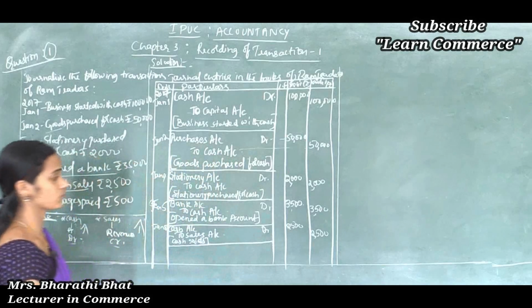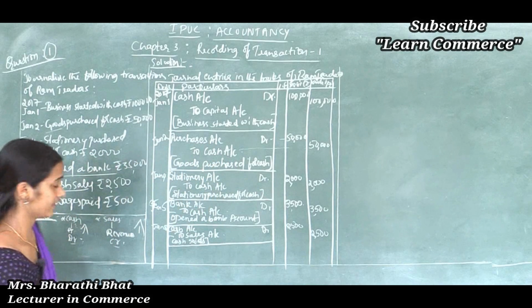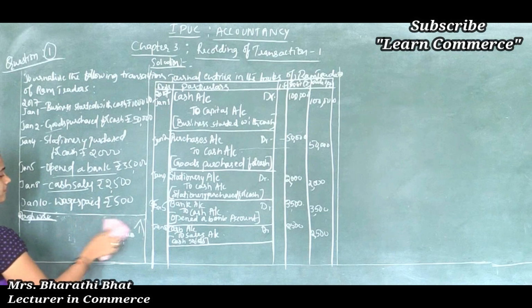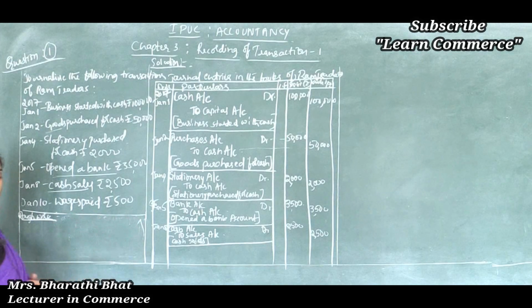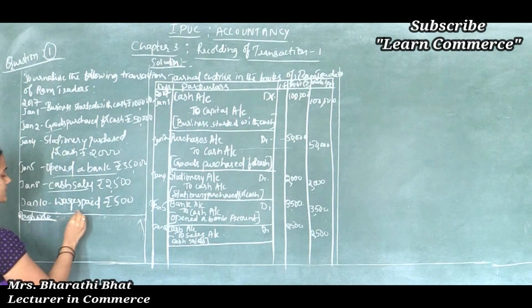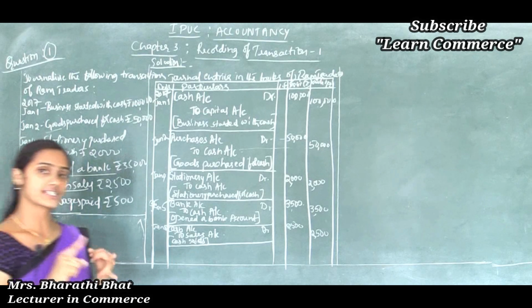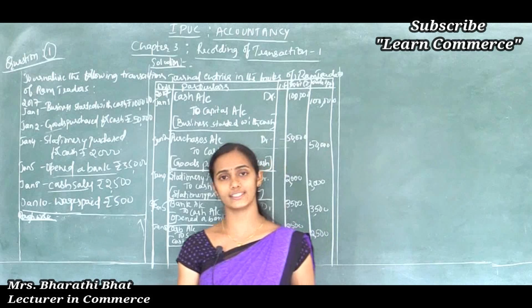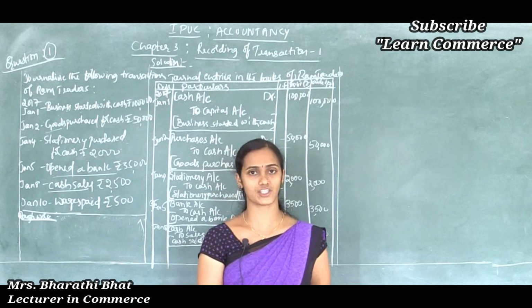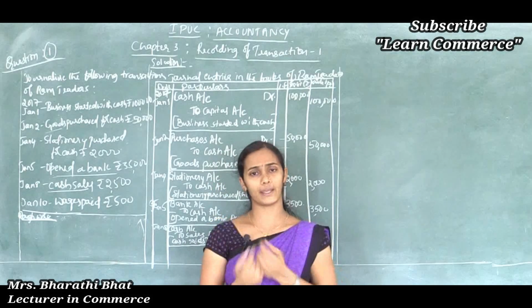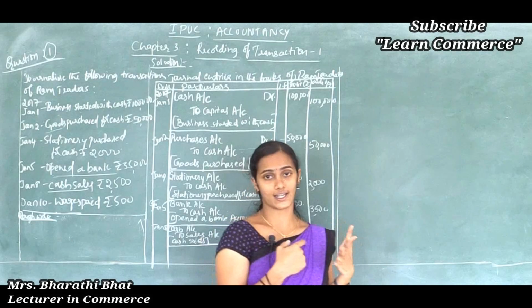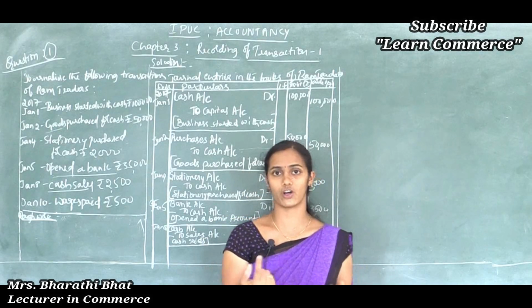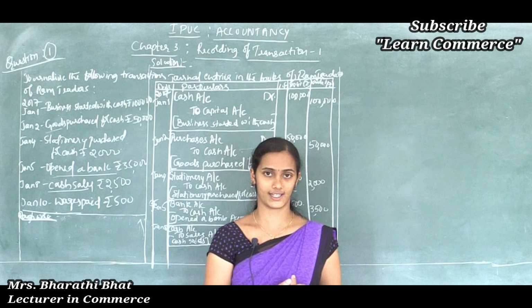2,500 debited and 2,500 credited. And the last one, wages paid. Wages paid, salary paid, or any other commission paid, rent paid, all these come under expenses or losses account. All the payments are considered as expense to the organization, or we can consider them a loss to the organization.